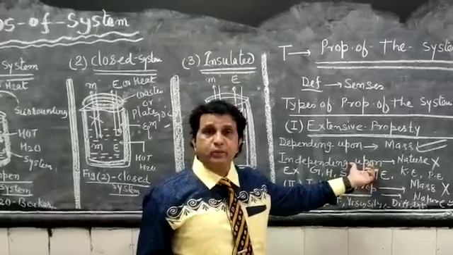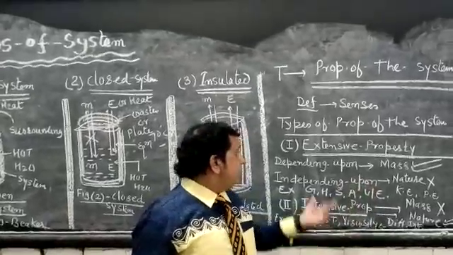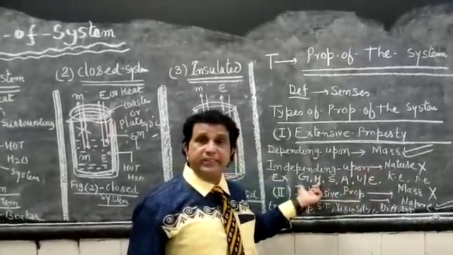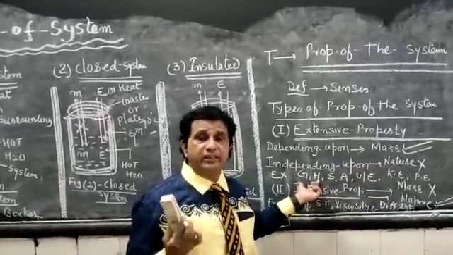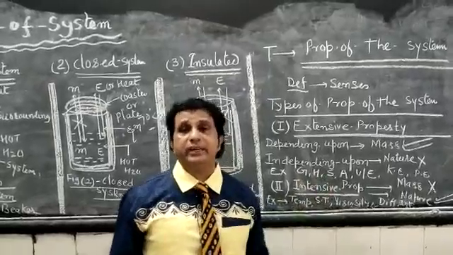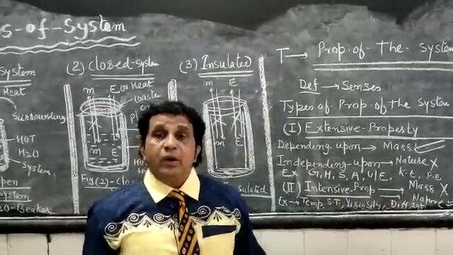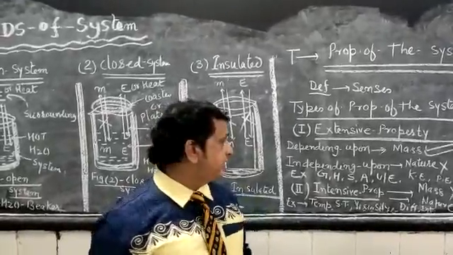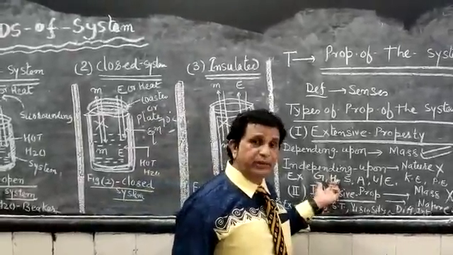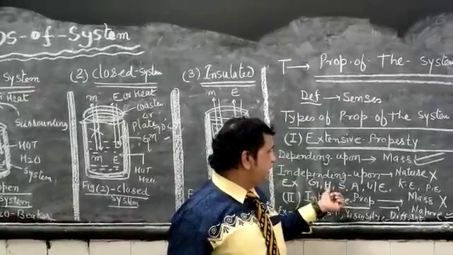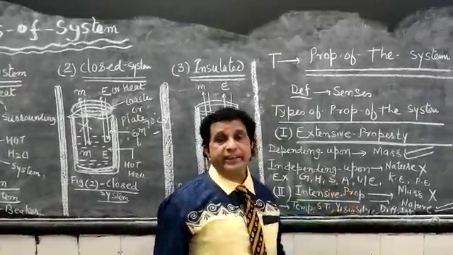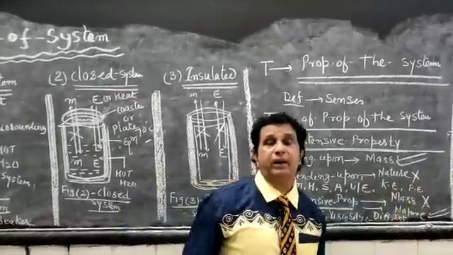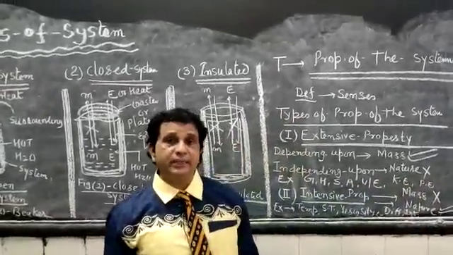Extensive properties are those properties dependent upon mass but independent of nature. All the kinds of energy of the universe which are directly or indirectly associated with mass can be categorized here. Well-known examples of extensive property are Gibbs free energy, enthalpy, entropy, Helmholtz free energy, internal energy, kinetic energy and potential energy.